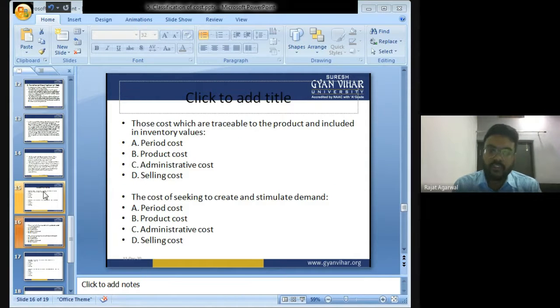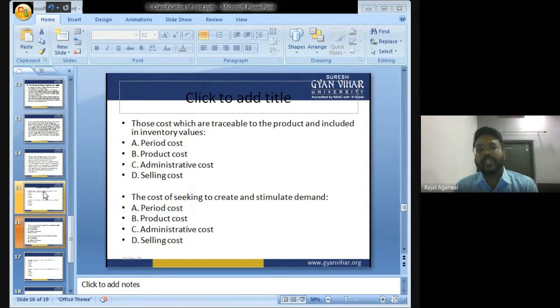Those costs which are traceable to the product and included in inventory, any stock value. Period cost, product cost, administrative cost, selling cost? The answer is product cost. Product cost is cost which is traceable to the product and included in stock value.